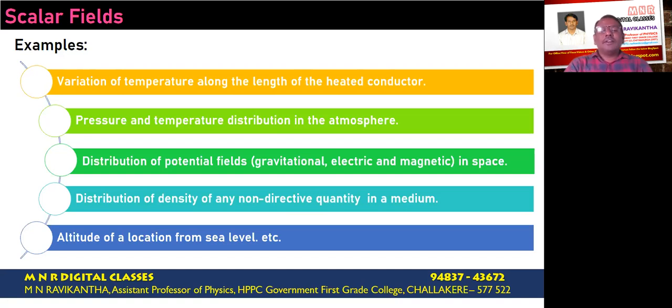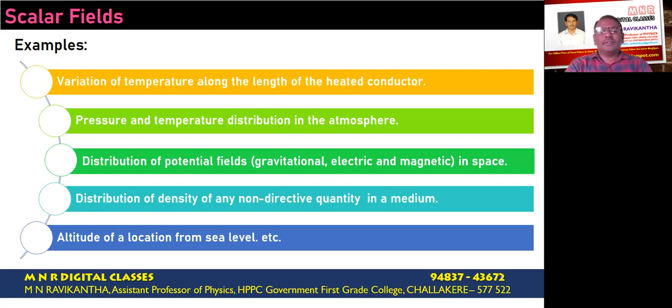The third example is the distribution of potential fields. That is, it may be gravitational potential, electric potential, or magnetic potential. Gravitational potential due to mass, electric potential due to a charge, or magnetic potential due to a magnetic pole. These potential fields represent scalar fields. The distribution of density of any non-directive quantity in a medium also represents a scalar field.